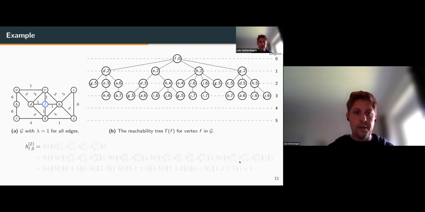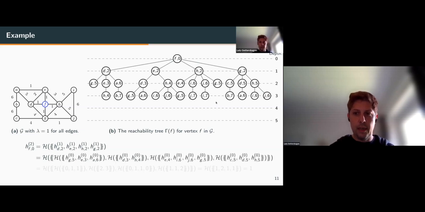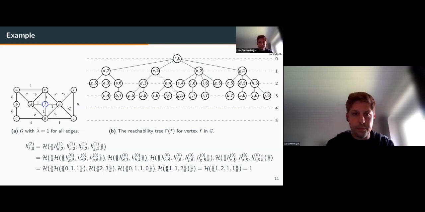Now we can do this similarly for the second order temporal H-index, where we just have a 1 step deeper reachability tree. We can evaluate this and then we see at the end this value is 1.